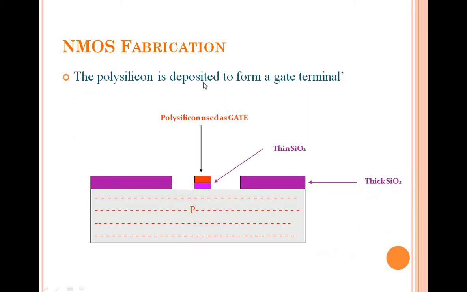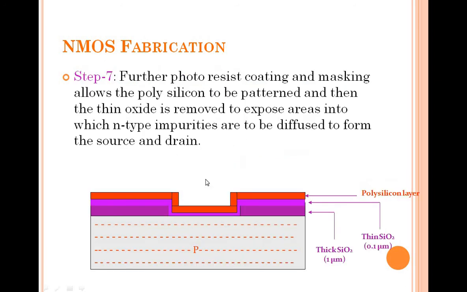This polysilicon is deposited to form a gate terminal. Up to here you are clear. Now a small mask I will keep over here, and this part I will unmask. Where I want to prepare a gate terminal, I will mask that particular place, and the other parts I will completely expose to UV rays so that they become hard.